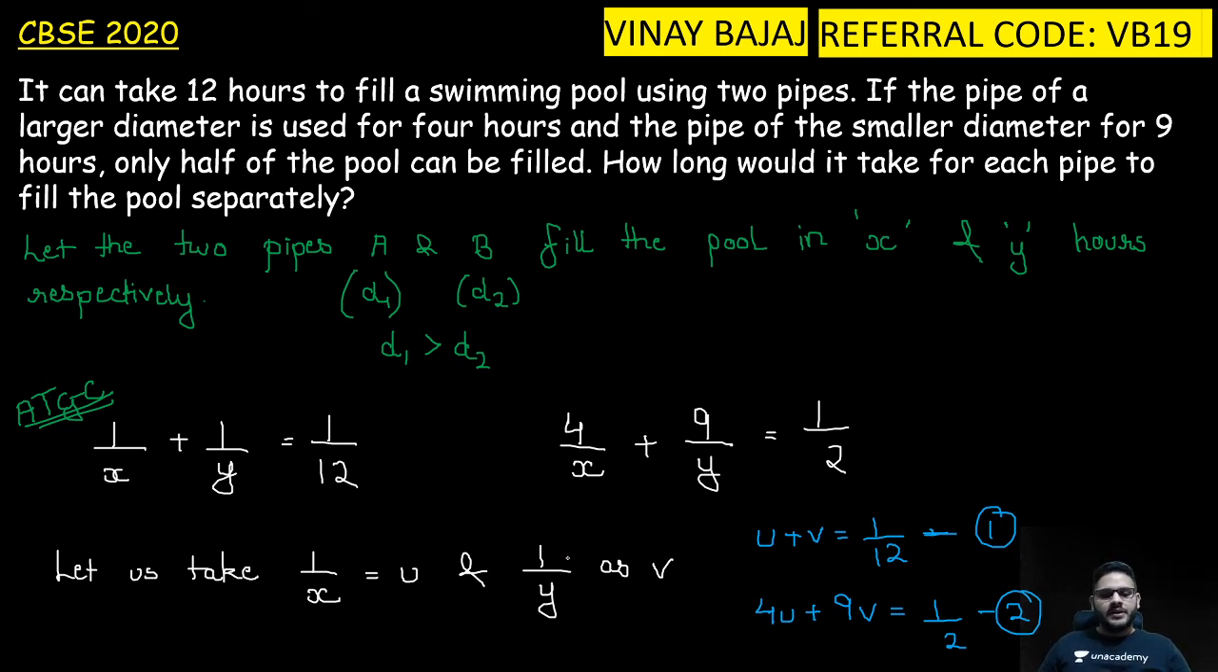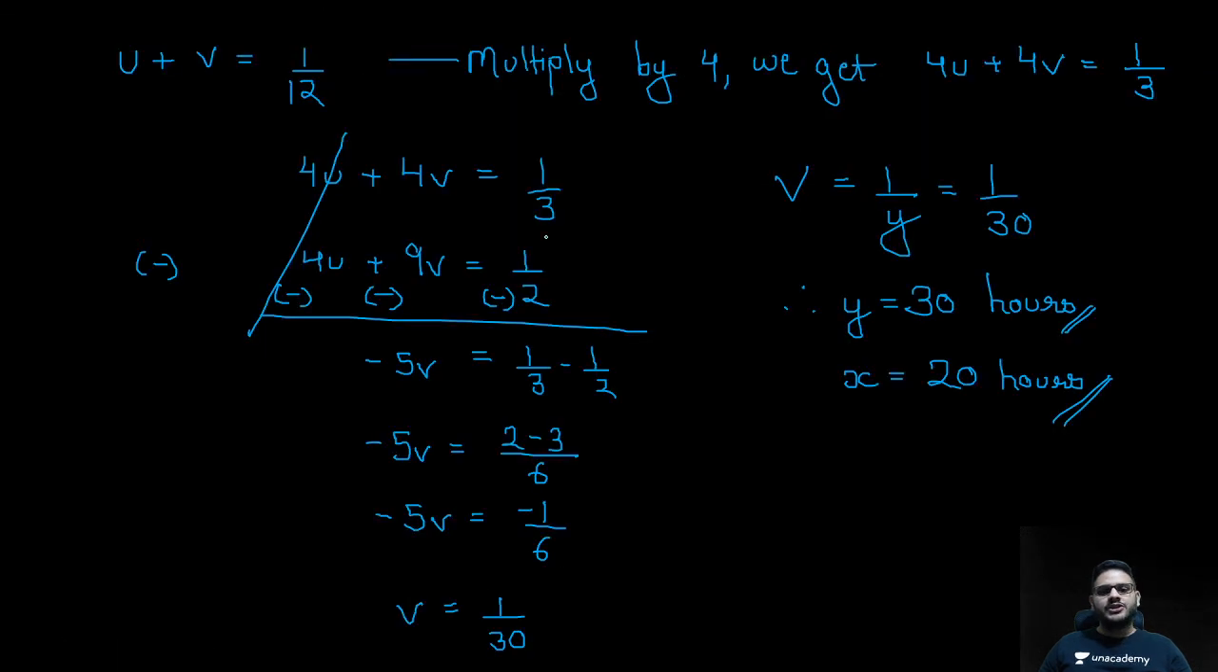Finding out two equations and then solving, we get y is equal to 30 hours and x is equal to 20 hours. So individually, if we use pipe A, we will fill the whole swimming pool in 20 hours. If we take the smaller pipe, we have to keep it on for 30 hours. All right, so chalo, let's move on to the next question now.